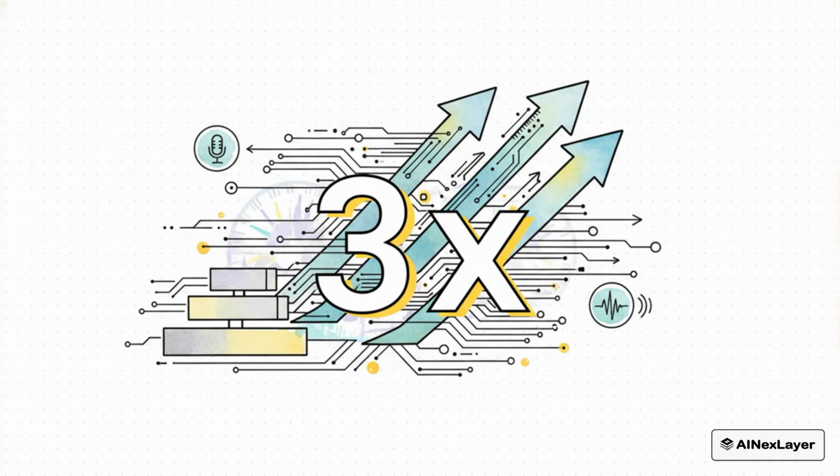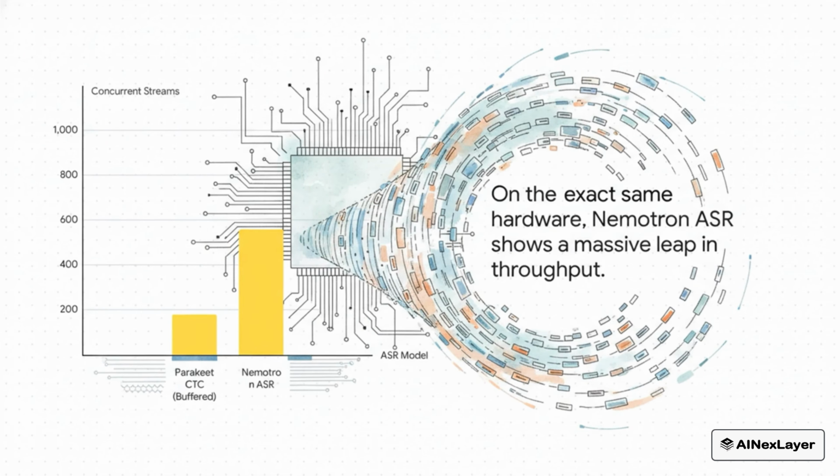So what does all this get you? The headline result is a 3-fold increase in operational efficiency. 3 times! Let's put that 3x number into perspective, because this is where it gets kind of crazy. On the exact same hardware, an older model using that inefficient buffered method could handle maybe 180 simultaneous audio streams. The new cache-aware Nemotron model handles 560. That is just a massive leap in how much work it can do.